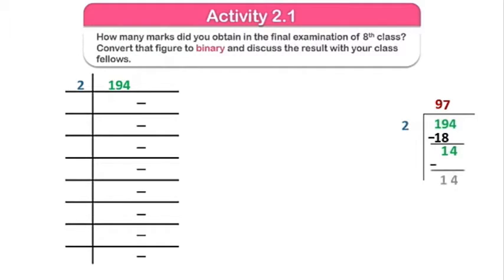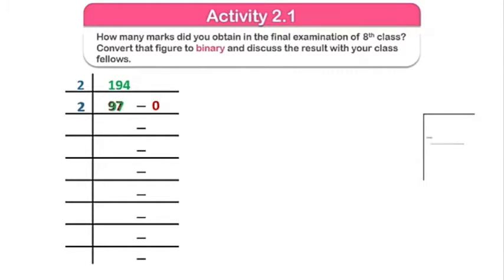After this, 2 multiplied by 7 is 14, 0 is the remainder and 7 is the quotient. It means 97 is the quotient and 0 is the remainder. We should separate it with a dash. Next is 97, then 2 times 4 is 8. After this we will write 4, then 7 below. Similarly 48, and so on we will divide it.